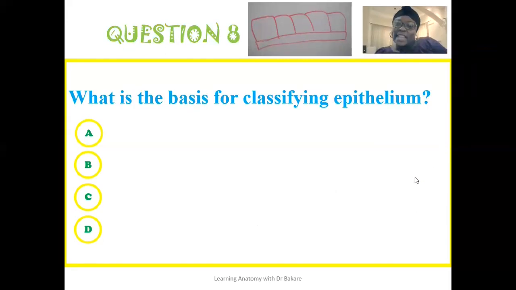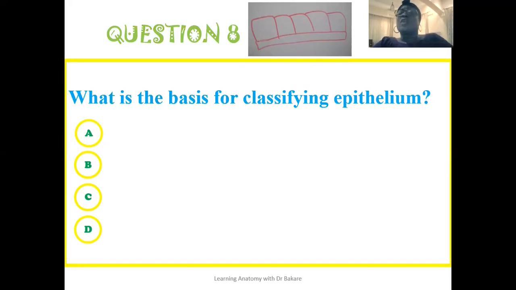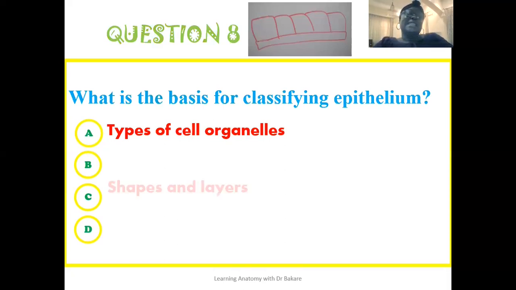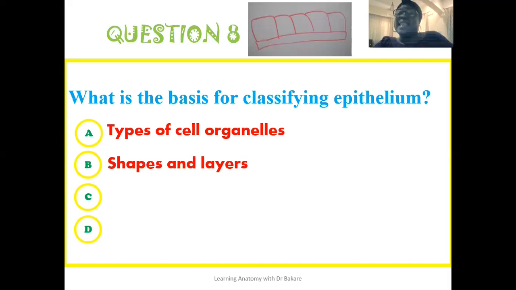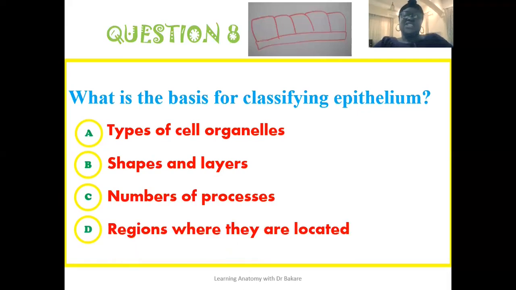Now, question 8. What is the basis for classifying epithelium? Is the classification based on the types of cell organelles? Is the classification based on shapes and layers? Is the classification of epithelium based on the number of processes? Is the classification of epithelium based on the regions where they are located?